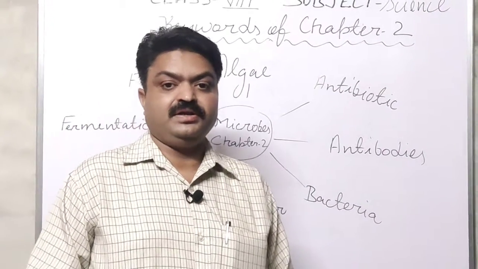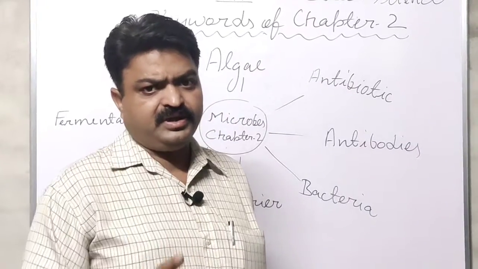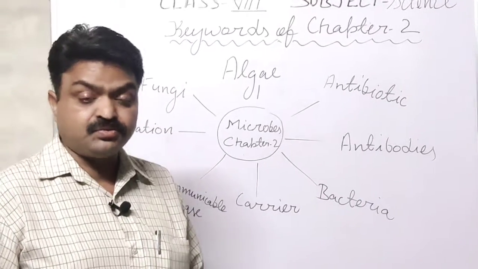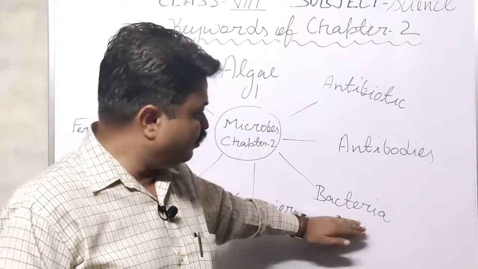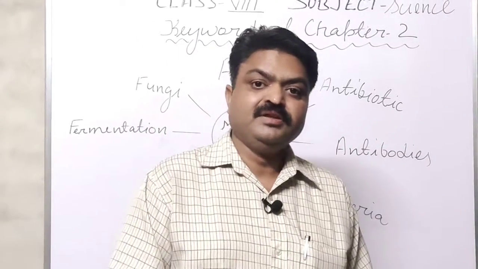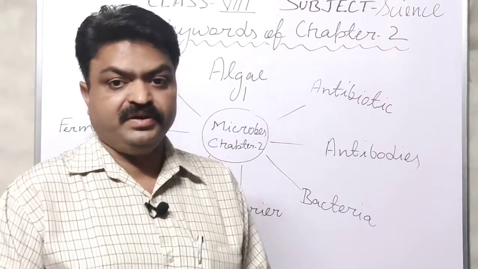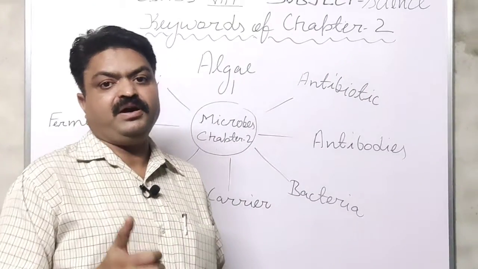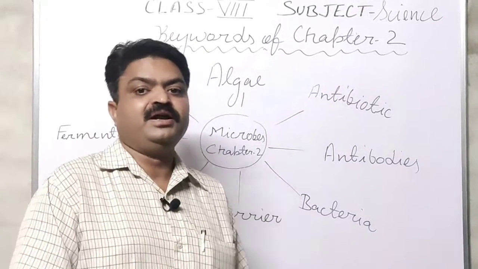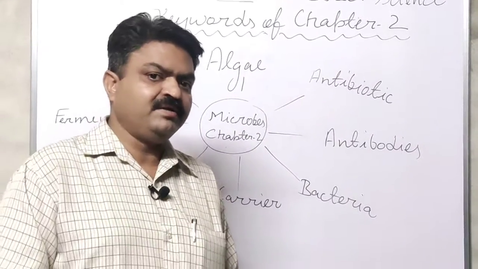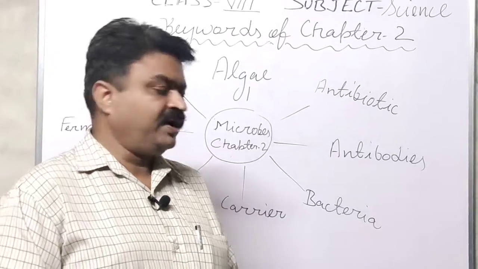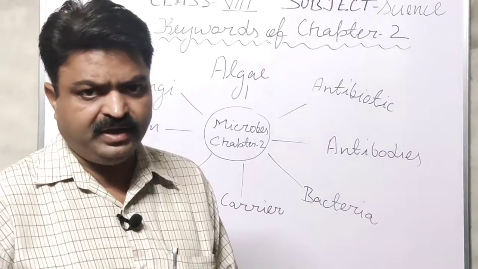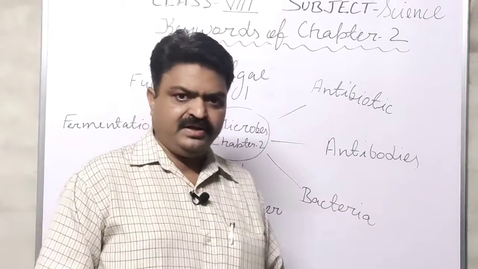Now we come to bacteria. Yes student, bacteria are microorganisms, and we can call them prokaryotes, because they don't have a definite nucleus, and they are found everywhere. Different shaped bacteria are found in our surroundings if we observe them under the microscope, like spiral, rod shaped and round shaped bacteria. According to staining, there are two types of bacteria, gram positive and gram negative.